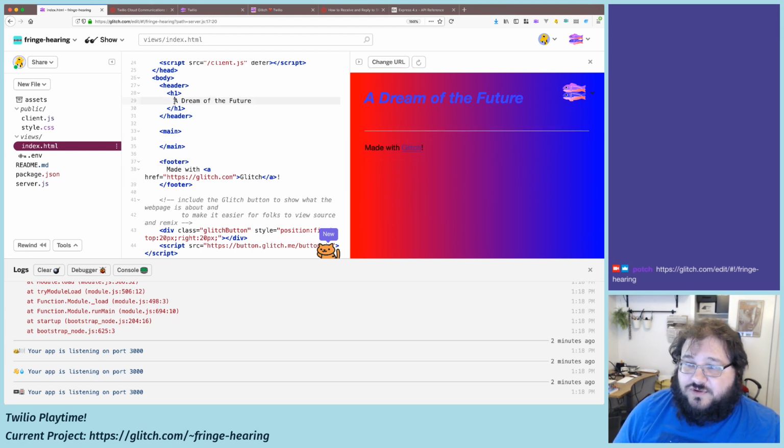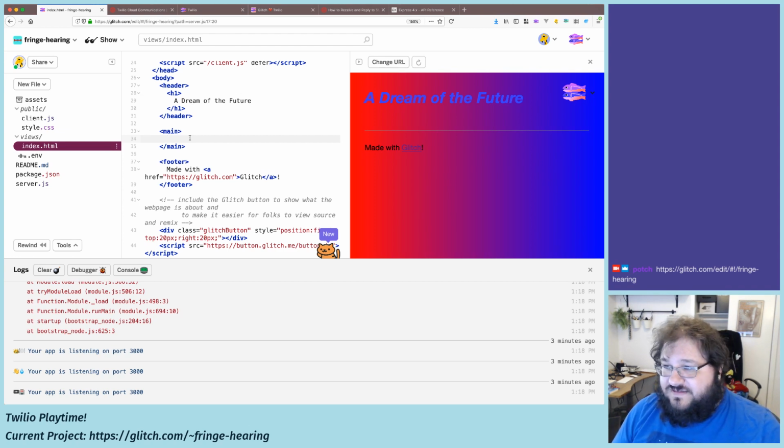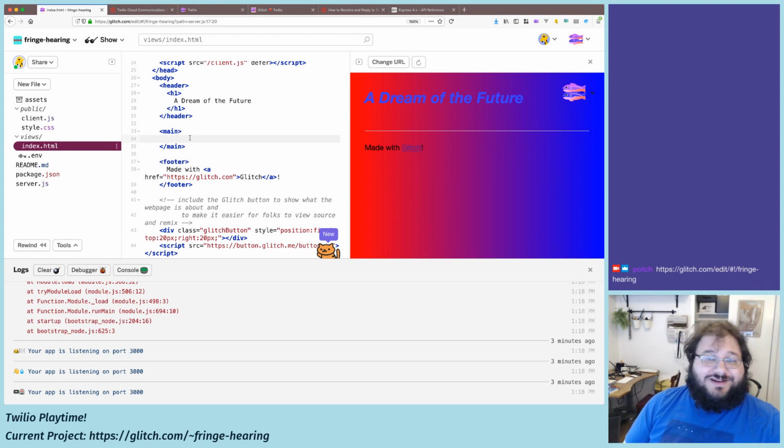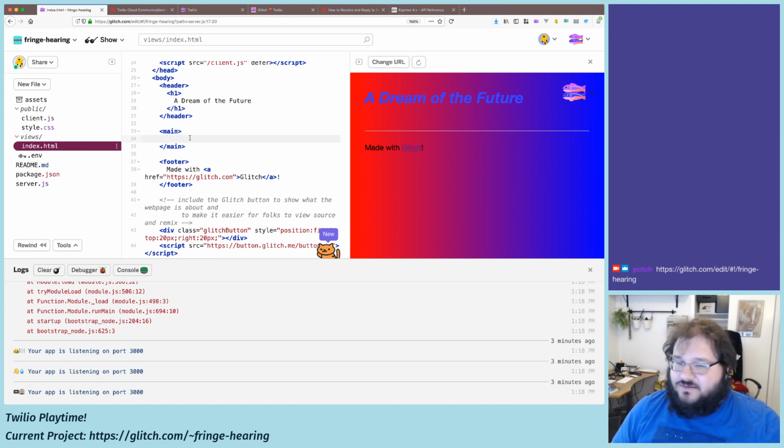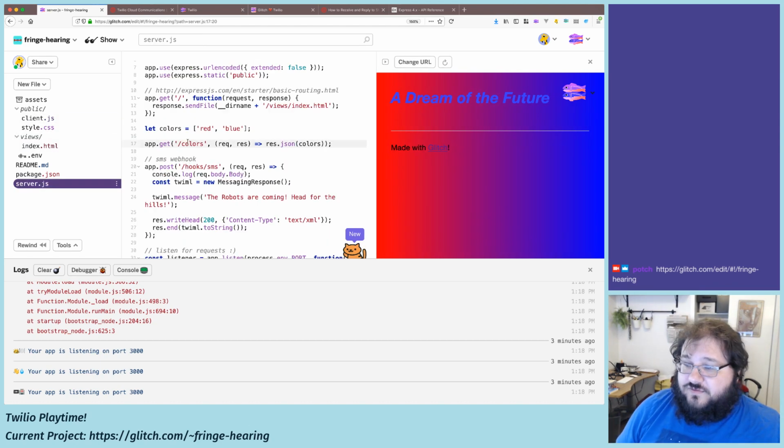And what we have here right now is so far so good. What I now want to do is take user input and validate that user input. Not that I don't trust y'all, but I want to make it so valid CSS colors can get added to this list. In the server, right now we have just red and blue.